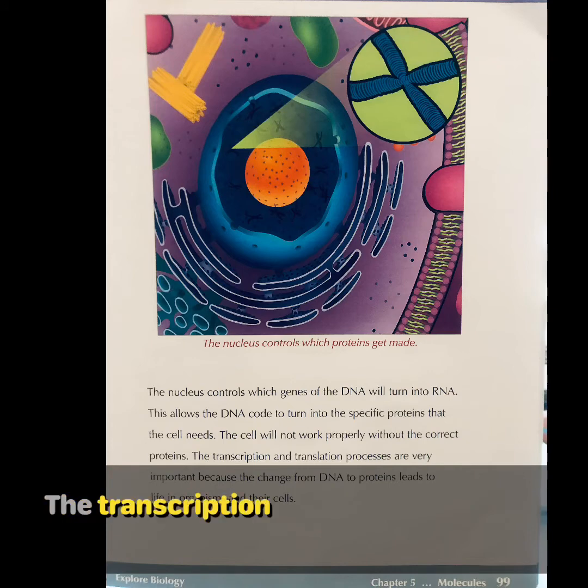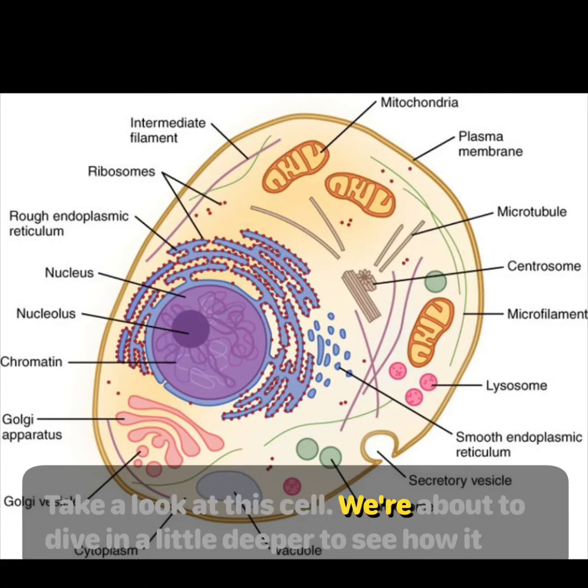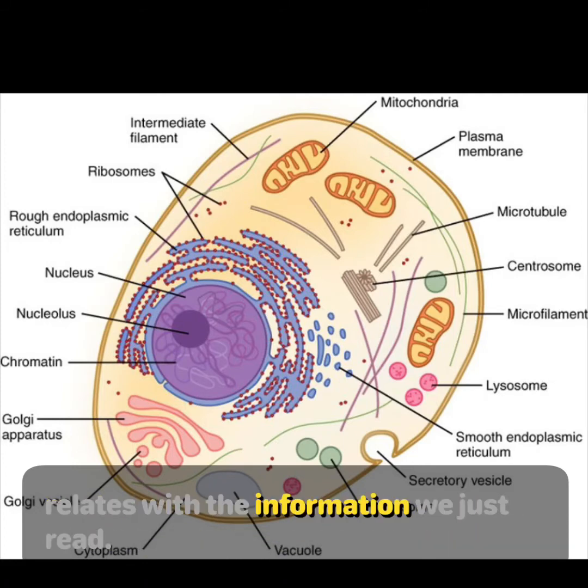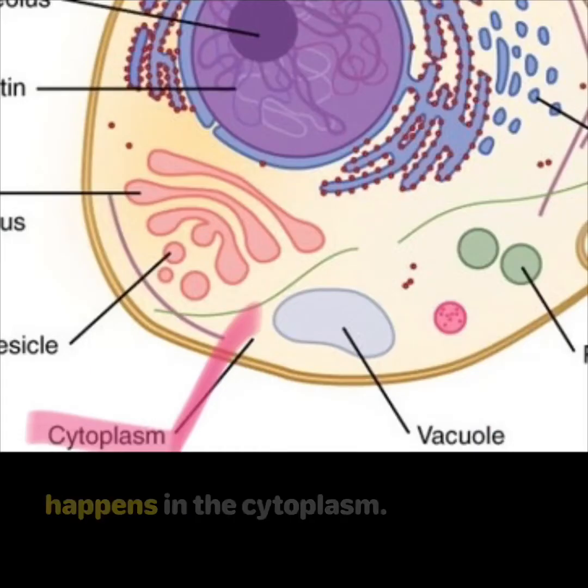The transcription and translation processes are very important because the change from DNA to proteins leads to life in organisms and their cells. Take a look at this cell. We're about to dive in a little deeper to see how it relates with the information we just read. Transcription happens in the nucleus. Translation happens in the cytoplasm.